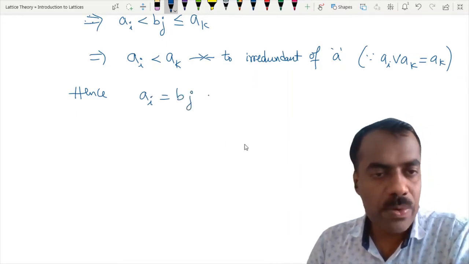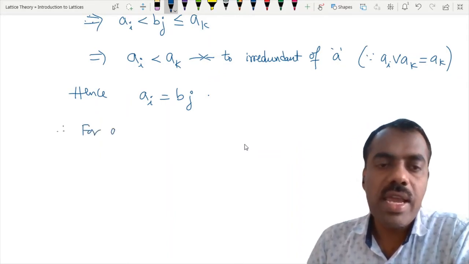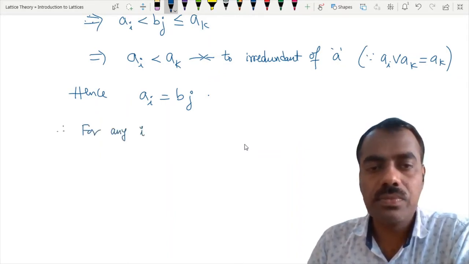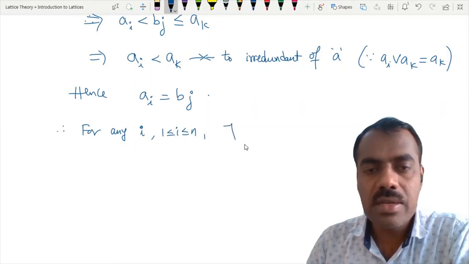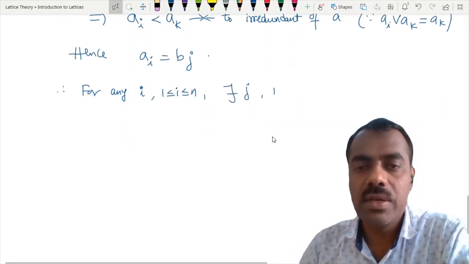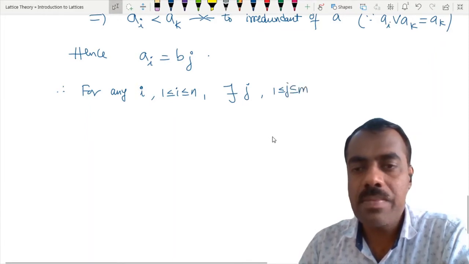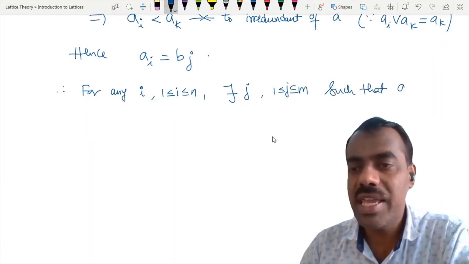So what have we proved? Therefore, we prove that for any i, with 1 less than or equal to i less than or equal to n, there exists j between 1 and m such that Ai is equal to Bj.